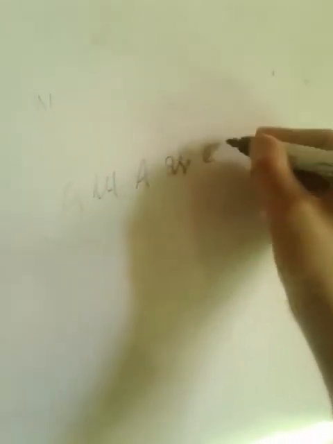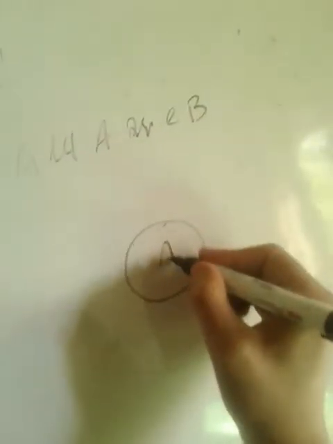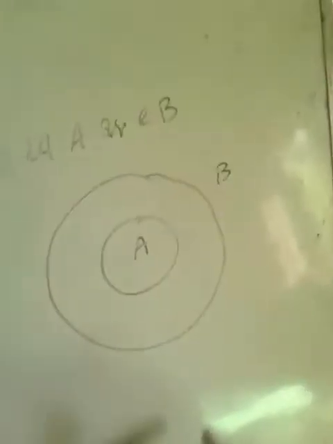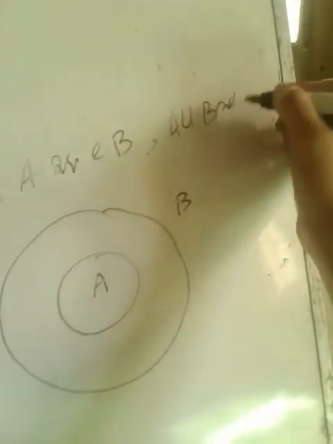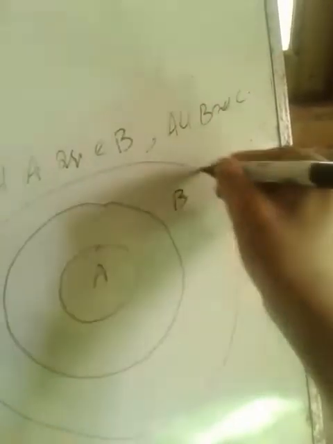When we represent these things diagrammatically, remember this. For example, all A are B, how can we represent it? All A are B, so all of A lies inside B. And if all B are C is given, this is B, and B lies inside C.